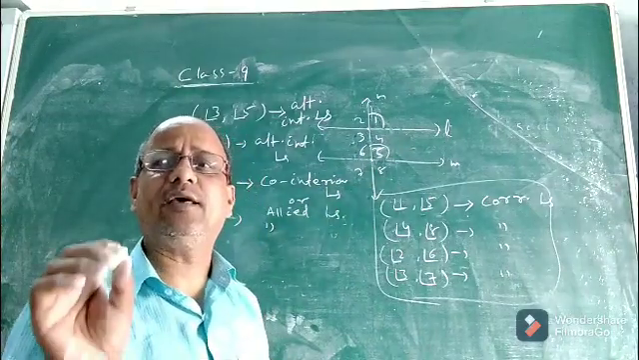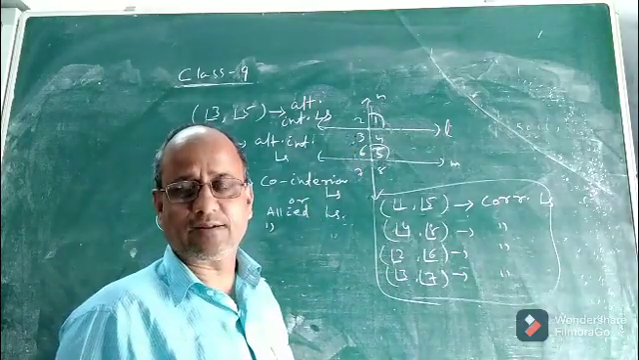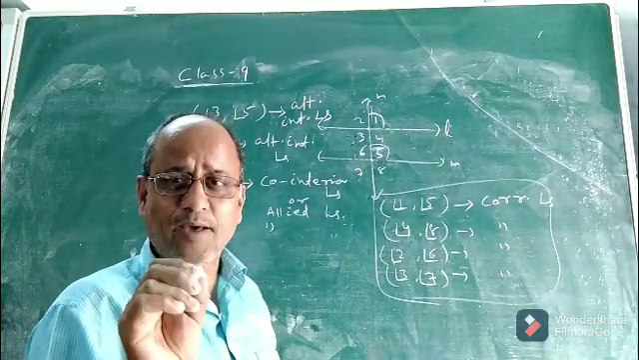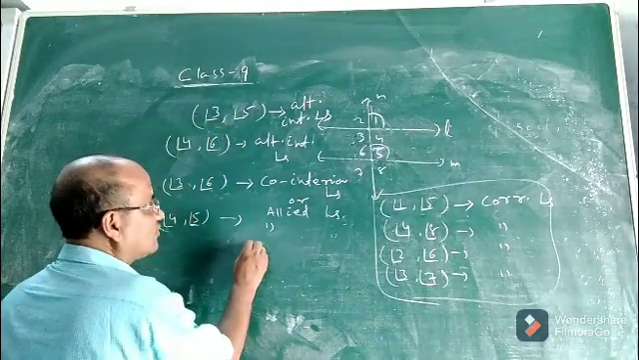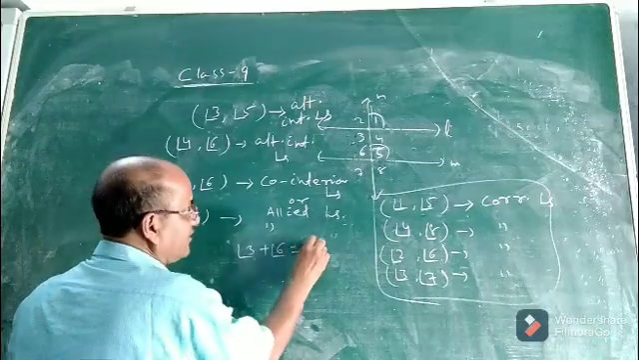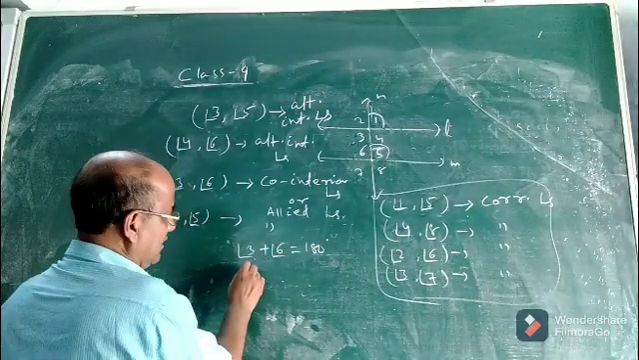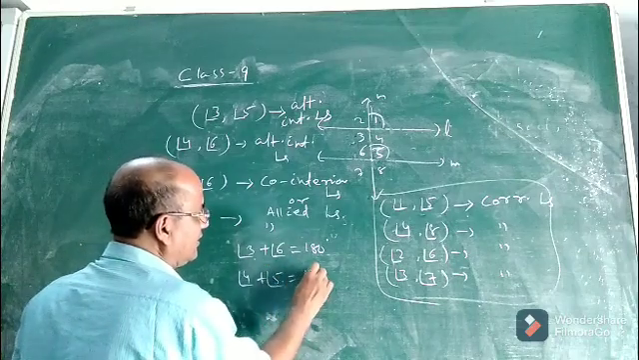Why? Because they form a pair of co-interior angles. That means each pair of co-interior angles is supplementary. So that is the relation. What is the relation between 3 and 6? 3 plus 6 will be 180. And between 4 and 5? It will also be 180 degrees.